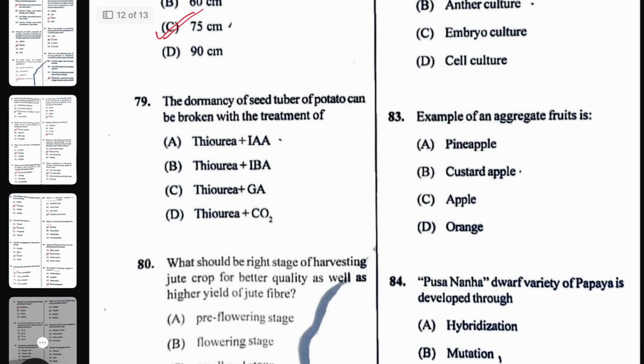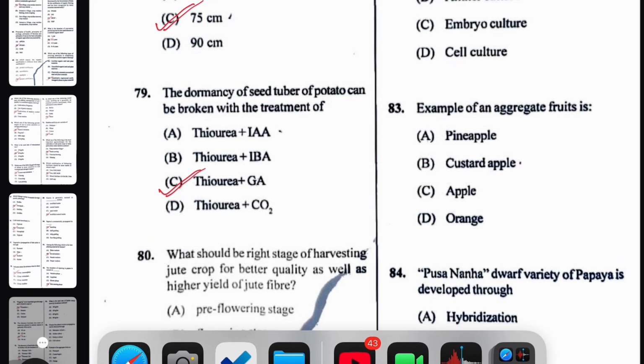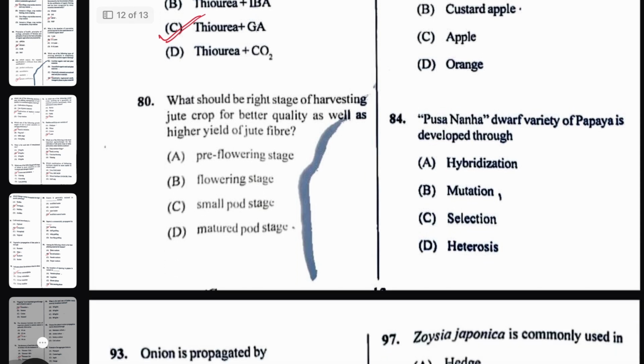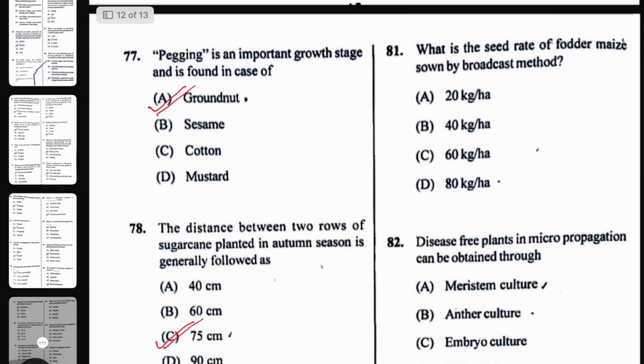The dormancy of seed tuber of potato can be broken with the treatment of thiourea with gibberellic acid. What should be the right stage of harvesting jute crop for better quality as well as higher yield of jute fiber? That is flowering stage. Next question.